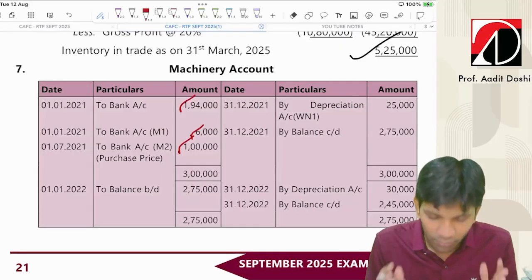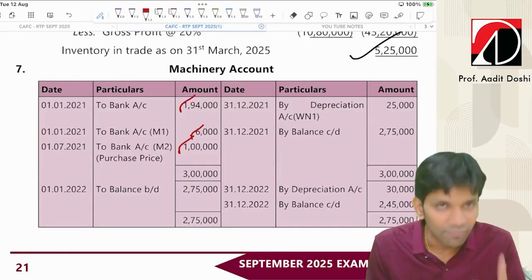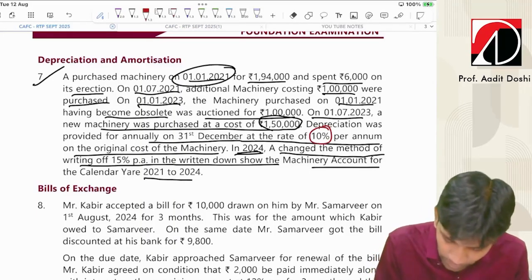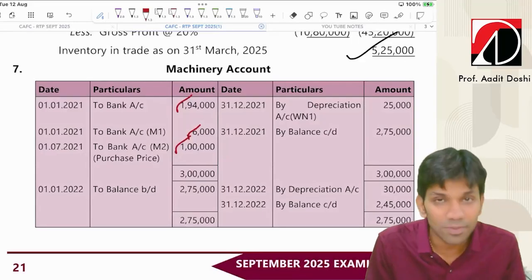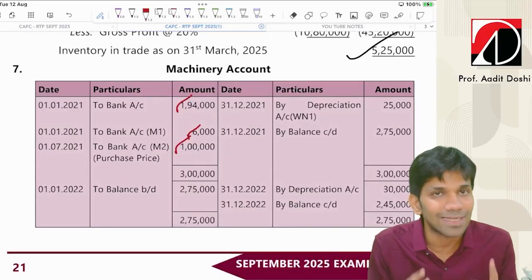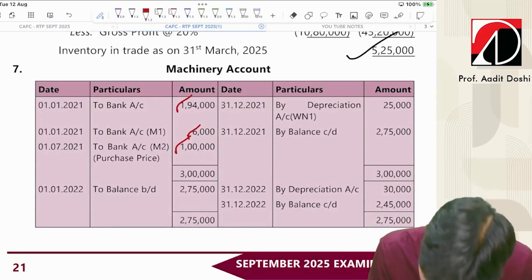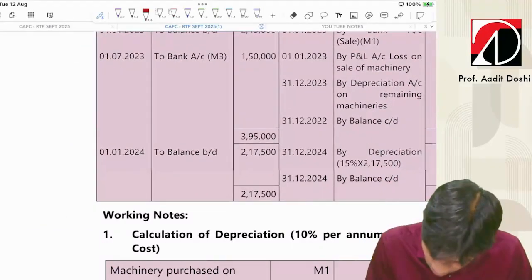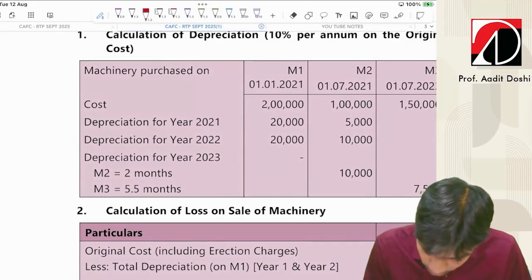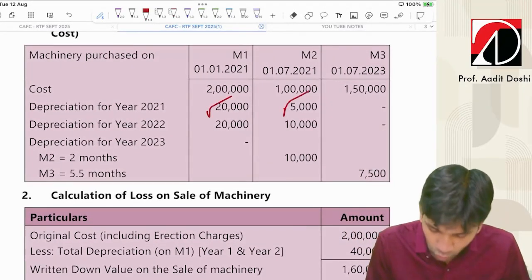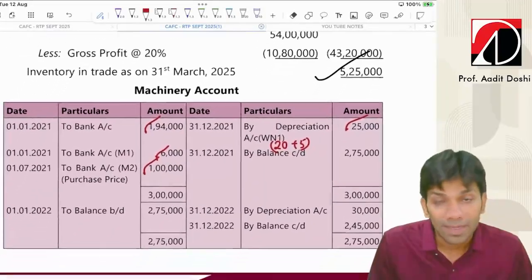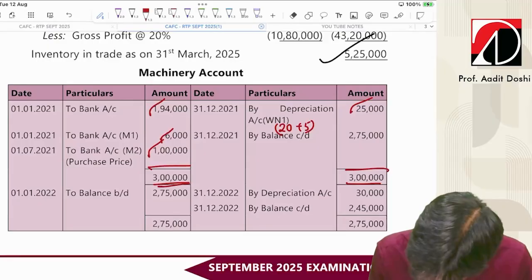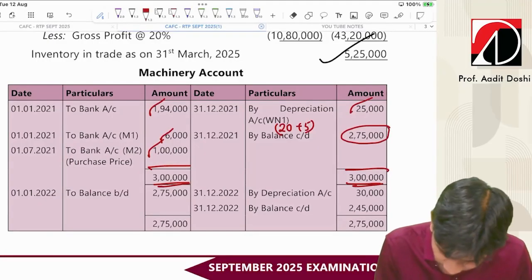In the first year, 2 machines were there, 2 lakh and 1 lakh. 2 lakh full depreciation will be charged. What is the rate of depreciation, guys? 10% per annum as per straight line. 2 lakh 10% is 20,000 and 1 lakh 10% is 10,000, and half of 10,000 is 5,000. So 20 plus 5, 25,000. They must have prepared the working notes also here. Yes. So 2 lakh machinery full year depreciation, and 1 lakh machinery which we purchased, half year's depreciation. So they will get the totals and we'll get the balance carried down. 275. This will be brought down.